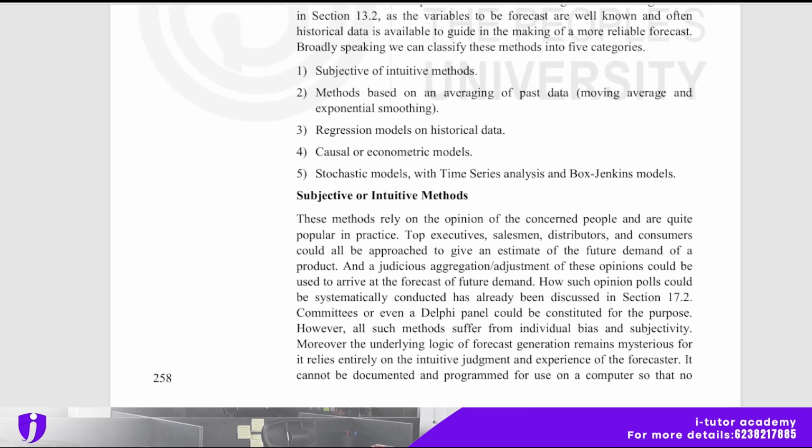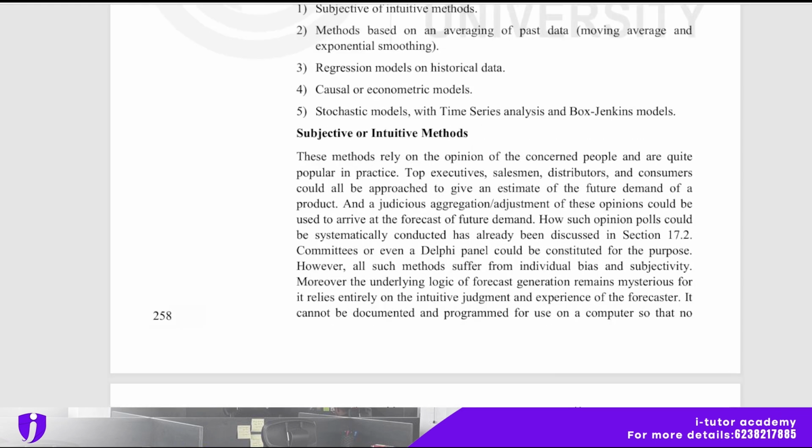Broadly speaking, we can classify these methods into 5 categories: subjective or intuitive methods, methods based on an averaging of past data, that is moving average and exponential smoothing, regression models on historical data, causal or econometric models, and stochastic models with time series analysis, the Box-Jenkins models.